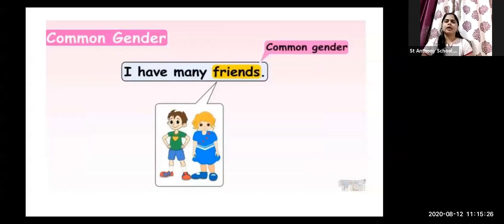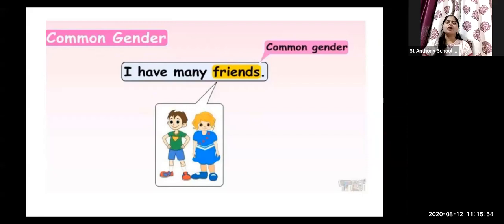Now, I have many friends. In this statement the word friend is highlighted. Let me tell you why it is highlighted: because the word friend is commonly used for girl and boy both. Like we say, I have many friends. If I say this statement, it may be possible that my friends are all girls, or all boys, or a mix.